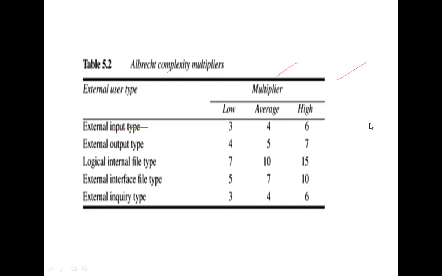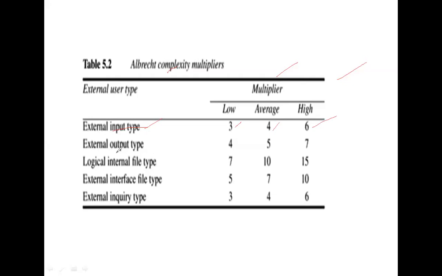He gives multipliers, that is, for low, average or high. This is the external input type. If the external input type is low, the multiplier is 3. If average, the multiplier is 4. If high, we multiply with 6.